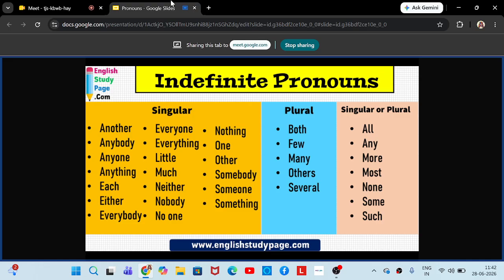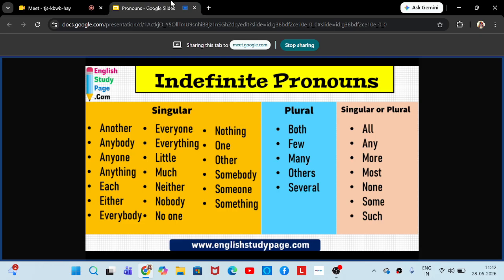Under singular indefinite pronouns, we have another, anyone, anything, anybody, each, either, everybody, everyone, everything, little, much, neither, nobody, no one, nothing, one, other, someone, something, somebody.